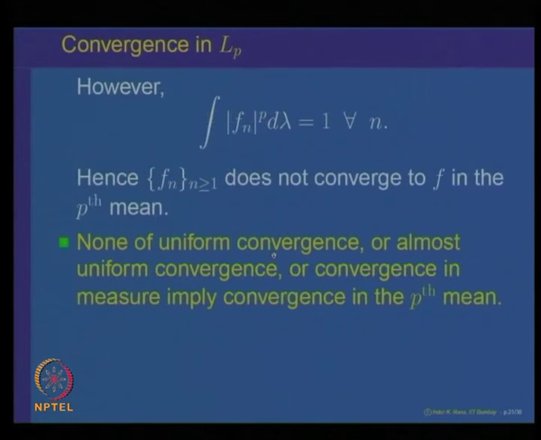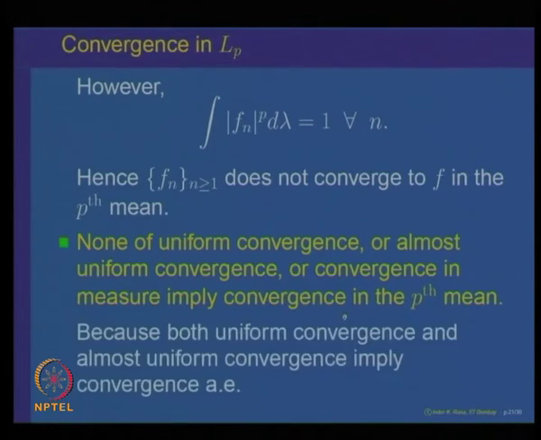Here is another observation: none of uniform convergence, almost uniform convergence, or convergence in measure implies convergence in the pth mean. In general, uniform convergence does not imply convergence in the pth mean, nor does almost uniform convergence, and similarly convergence in measure need not imply convergence in the pth mean.